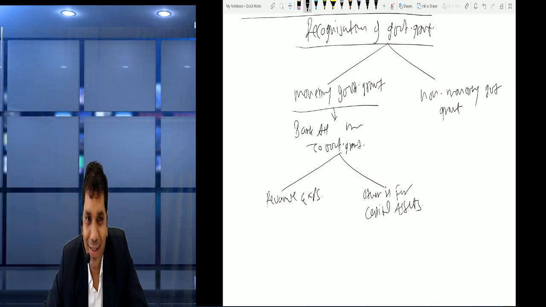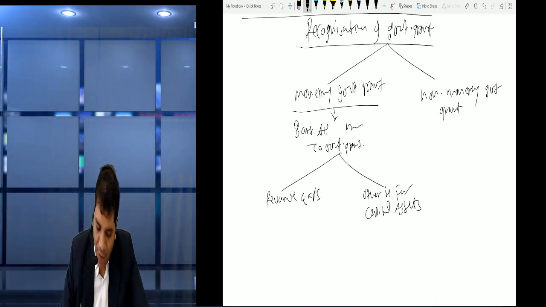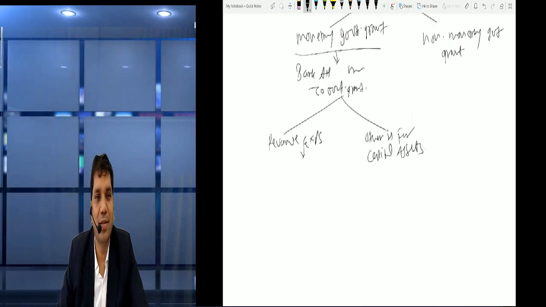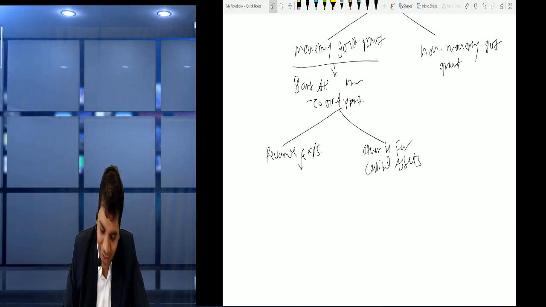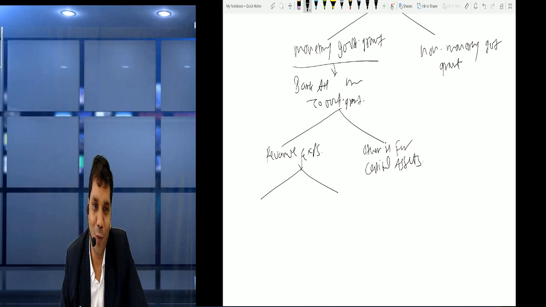Possible? Yes. Now if we use it for revenue expense, that means the government grant we had taken is for regular expenses. So now friends, there can again be two treatments for that.